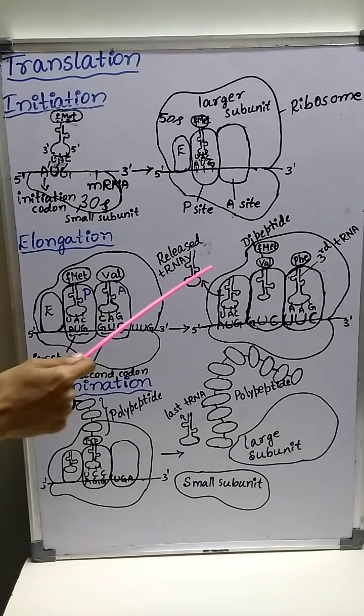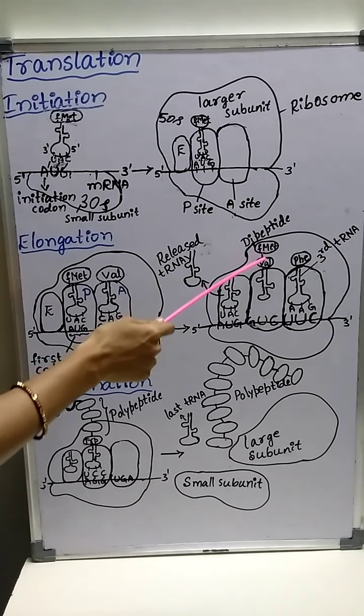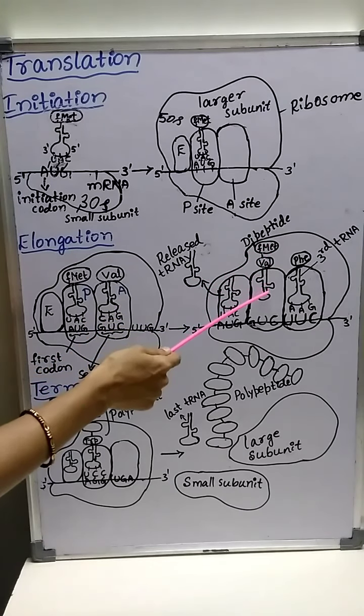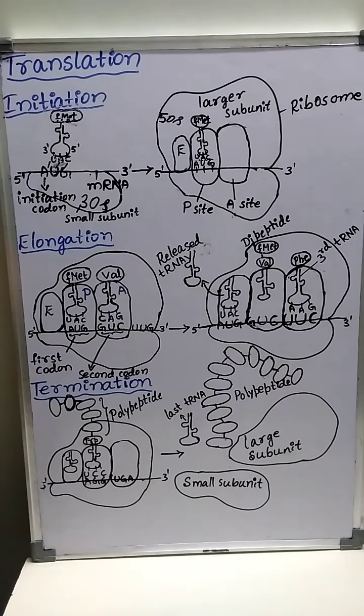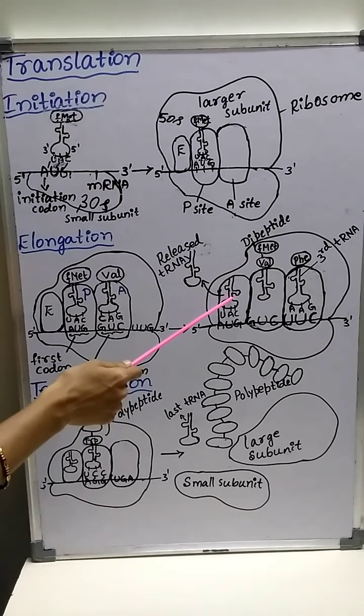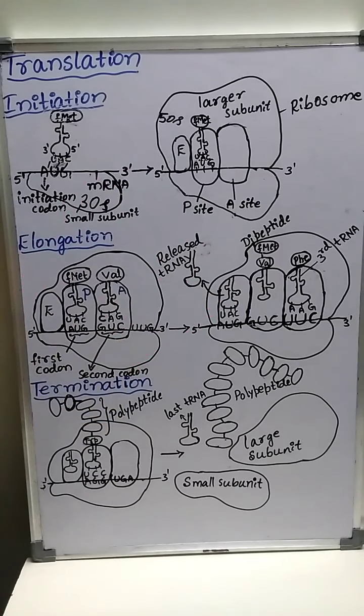Both amino acids are attached to the second tRNA. Then the first tRNA comes to the E site.